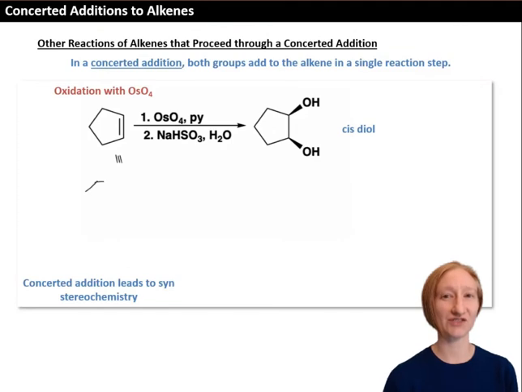In these reactions, the nucleophilic alkene attacks an oxygen of the osmium tetroxide complex. At the same time, the electrons in that osmium-oxygen bond move to osmium, and the other oxygen attacks the alkene. All of these steps, these arrows, happen at the same time and lead to the formation of the intermediate shown.